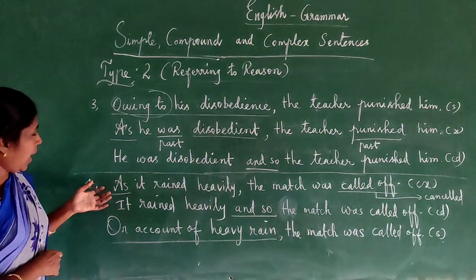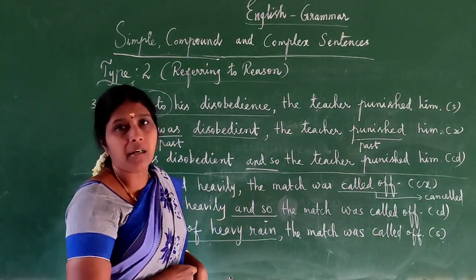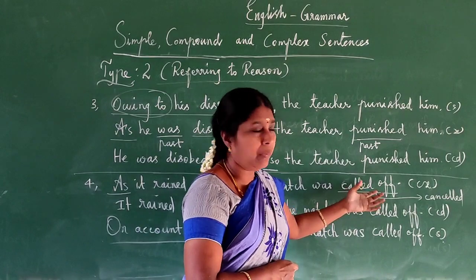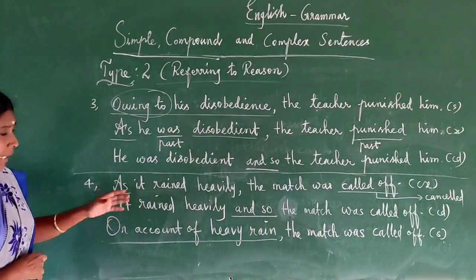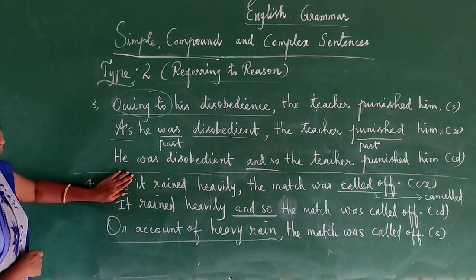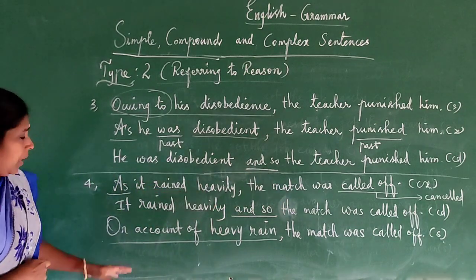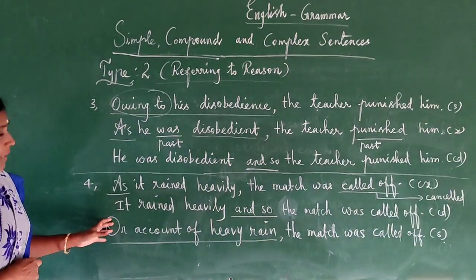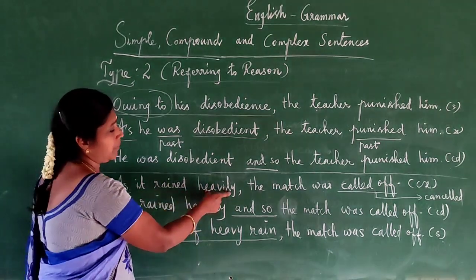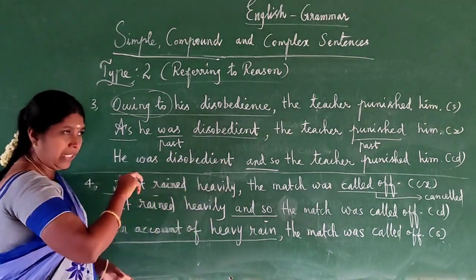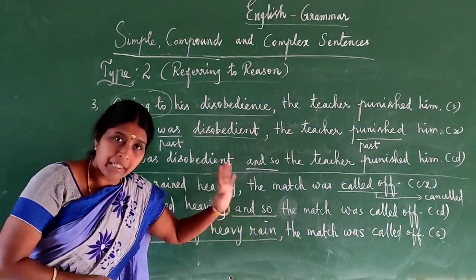Let's see another example. As it rained heavily, the match was called off. "Called off" is a phrasal verb meaning cancelled. So we have to change it into compound. Very easy as usual. We have to remove this word: it rained heavily and so the match was called off. Now we have to write it as a simple sentence. Write "on account of". Already we saw "rained heavily"; that is the verb here. That means we have to write the noun form, which is "heavy rain". Don't write "heavy rained", "heavy rain" only.